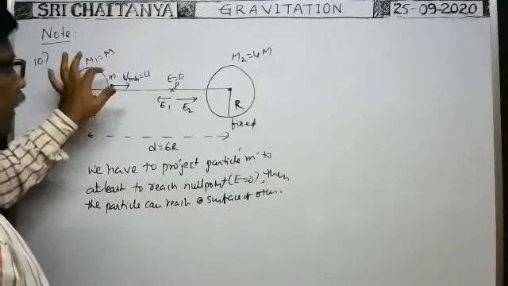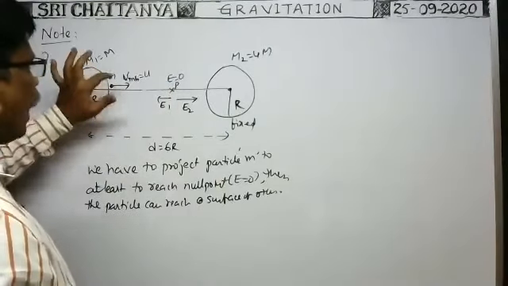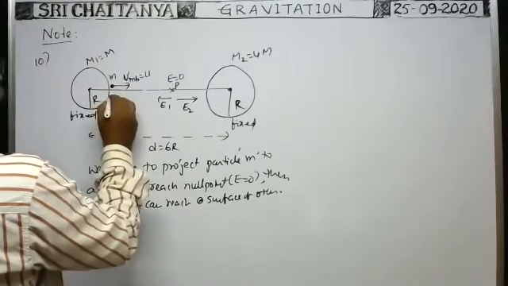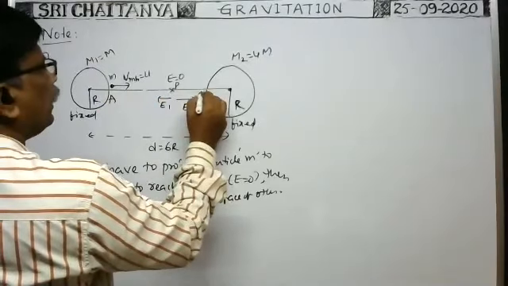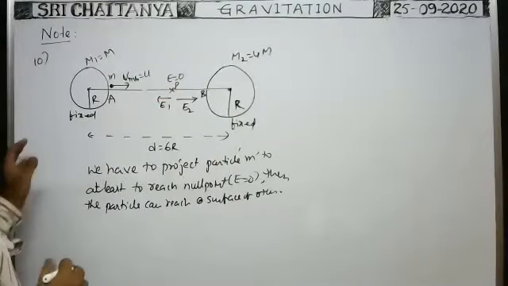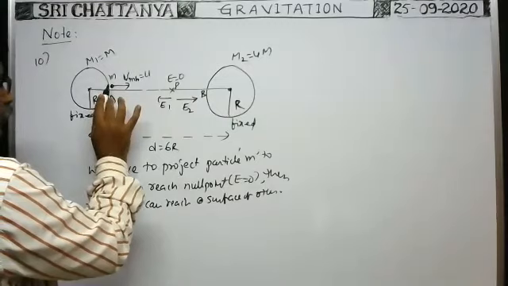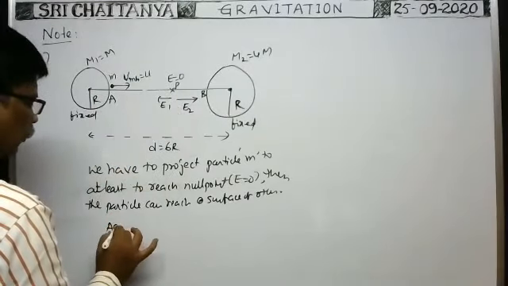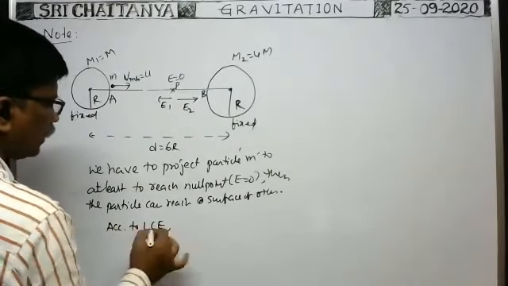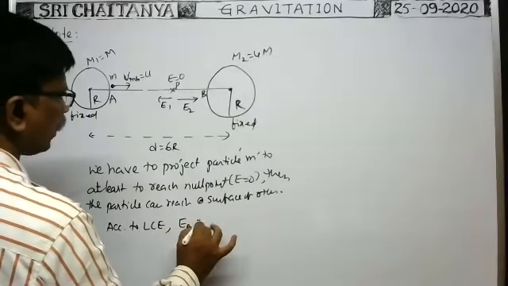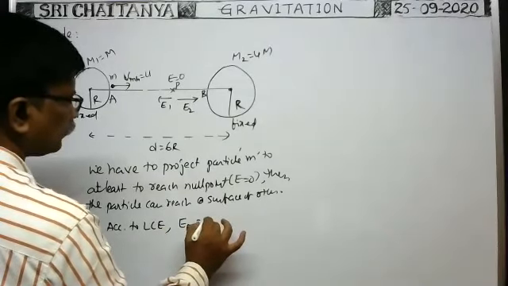With what velocity you have to project? This is the point A, this is the point B, P, it is the point B, say. Then first you apply the conservation of energy principle here and here. According to law of conservation of energy, total energy at A must be equal to total energy at P.